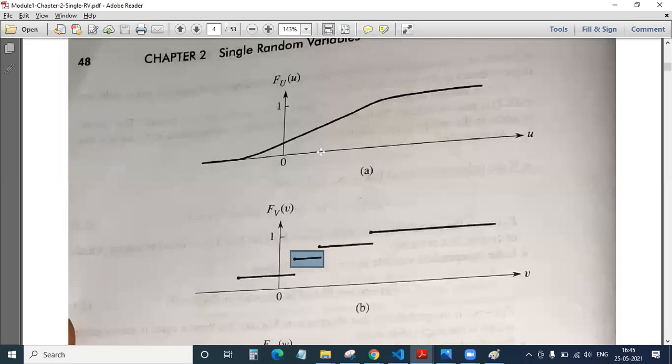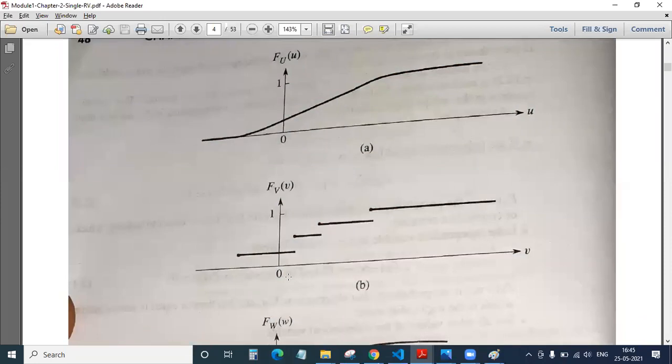Let's say this is my 0. After 0, I have a 1. In between 0 and 1, say for example, I want to find the value for 0.5, then also I can find. If I want to find the value for 1.2, then also I can find. If I want to find the value for 1.3567, then also I can find. That is nothing but your continuous random variable. When you speak of discrete, it jumps from one value to another value.